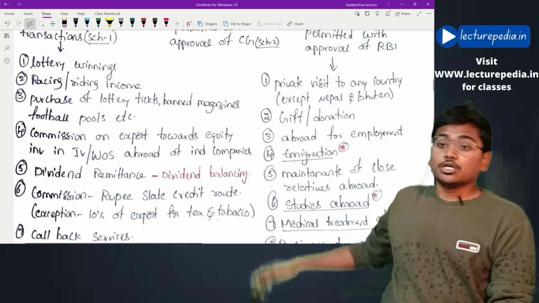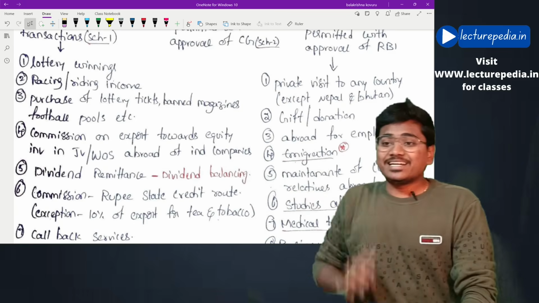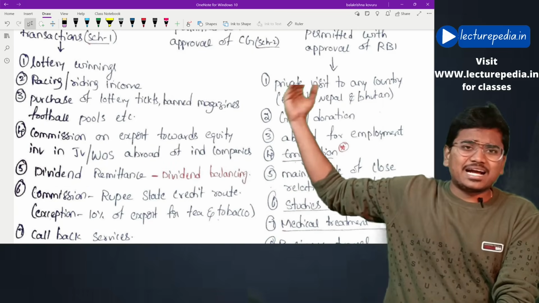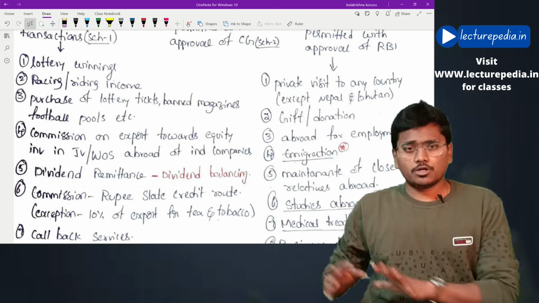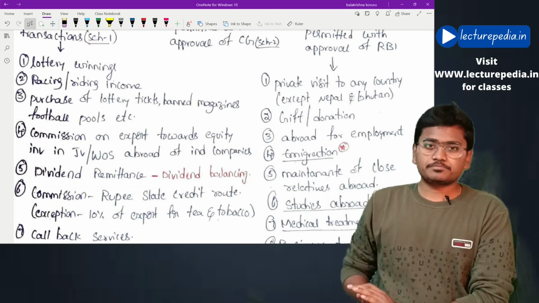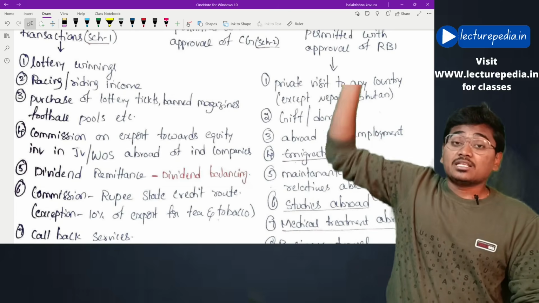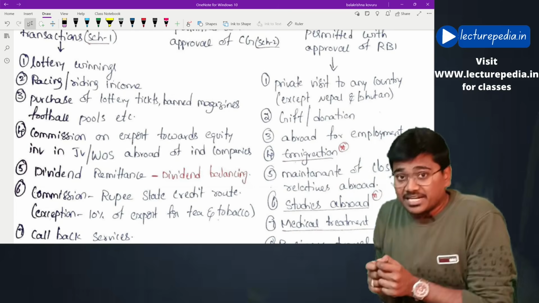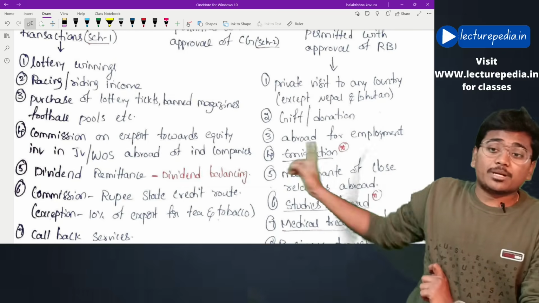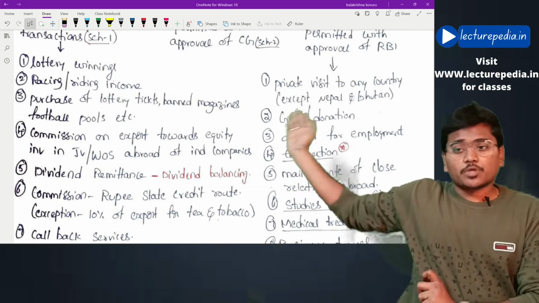Prohibited. Next, you want to purchase lottery tickets, banned magazines, football lotteries or sweepstakes in a foreign country. Then you cannot take money from India to that foreign country for the purpose of purchasing lottery tickets or these banned magazines.